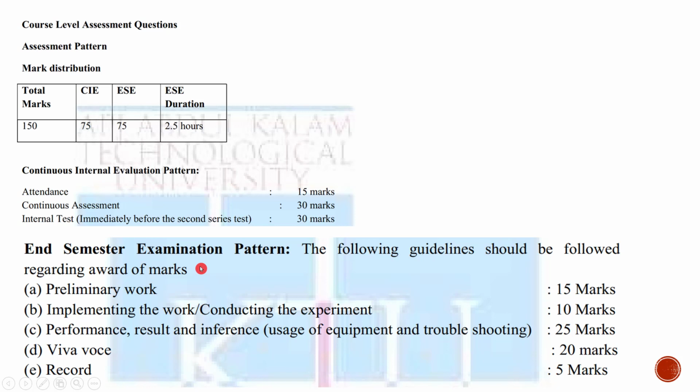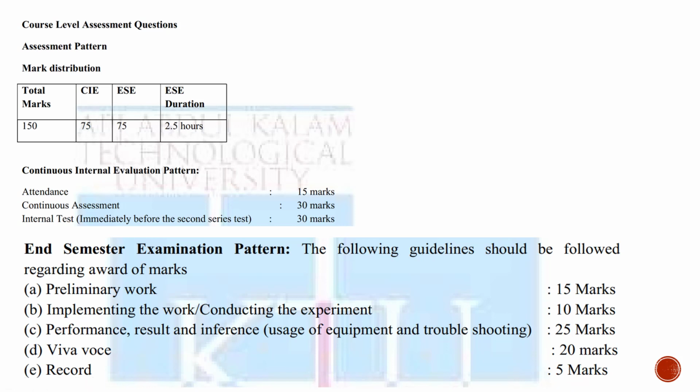And as per syllabus, the end semester examination consists of 75 marks. Out of the 75 marks, there will be 15 marks for the preliminary work, 10 marks for conducting the experiment, 25 marks for the performance, result and inference of the experiments. 20 marks will be there for the viva voce, and 5 marks for the record. Still, the record is very important for attending the end semester examination. Even if it carries only 5 marks, it is mandatory to submit the record.